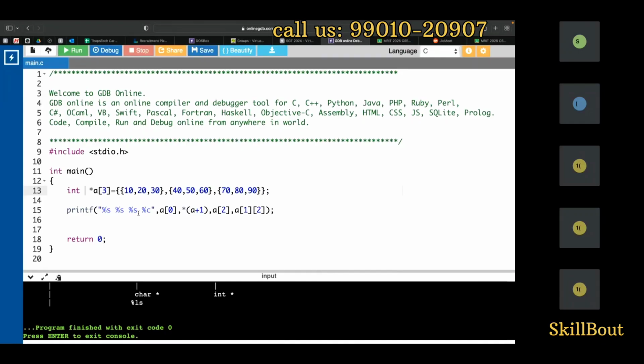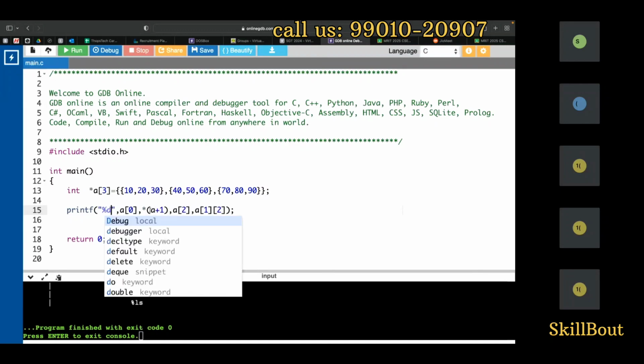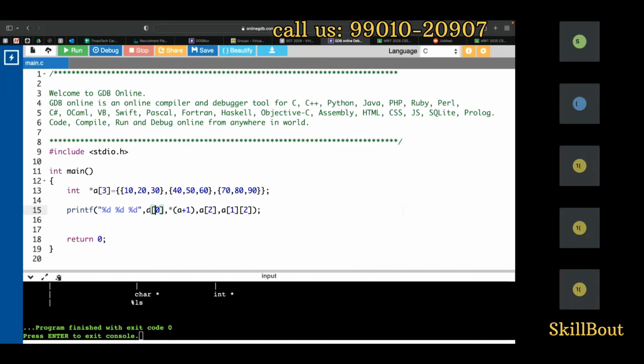Now I don't want this one. I want to write percentage D. I'll just show you three things. Now you pick up anything. I cannot print out everything because that is a looping thing. For that you need looping condition control statements.